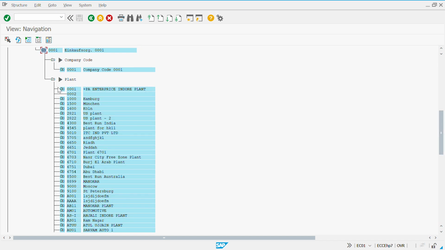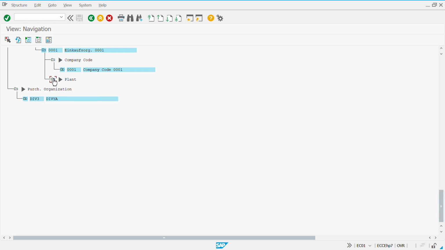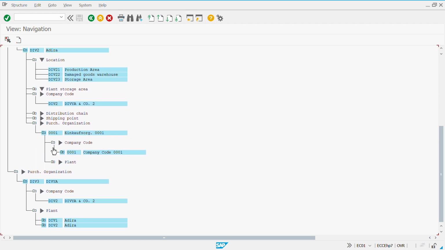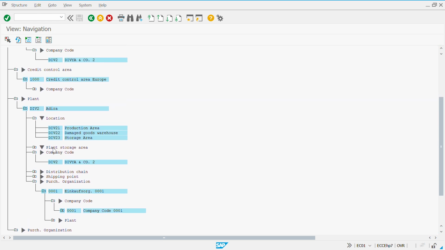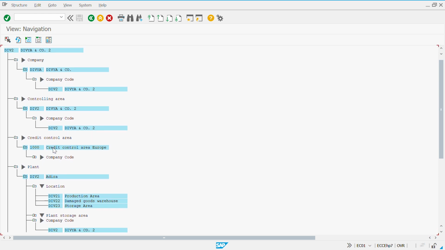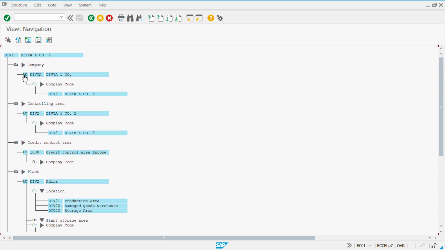So your purchasing organization again has been assigned to these many plants. Okay. And then if you see this purchasing organization, again, it has been assigned to company code and plant. So there are two plants which are assigned under this purchasing organization and one company code. Okay, so the whole part will be visible here wherein you would find the whole navigation tree or the hierarchy created for your company code.